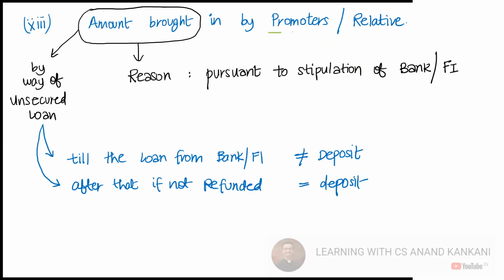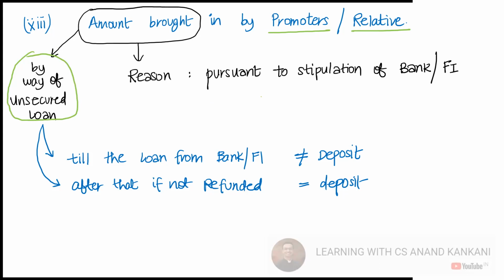Just remember, the promoters may or may not be the directors of the company. Still, they will be eligible. So the amount brought in by the promoters or the relatives of the promoter by way of an unsecured loan. Now, why are they coming up with this amount by way of an unsecured loan?